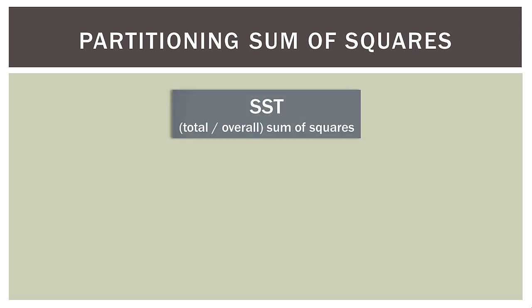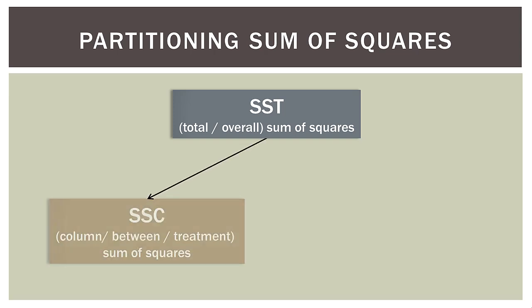Now when we talk about sum of squares in the ANOVA context, what we do is we say this overall sum of squares is partitioned or split into two parts. So we call the total sum of squares SST. That's sum of squares total. Now that's made up of two components. The first component is the SSC. That is the sum of squares of the columns. So the columns, the between variance, the treatment sum of squares, that's what we're talking about. And again, this will make more sense in a minute when we look at the actual problem.